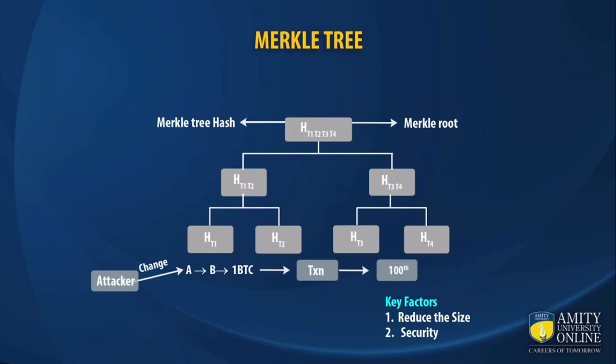Let's see what will happen if he tries to change it. Let's say he says no, A has not sent 1 Bitcoin to B, he has sent 2 Bitcoin to B. What will happen? The hash of this transaction will change because there is a change in the data. Now if the hash of T1 is changed, correspondingly the hash of T1 and T2 will change, and then correspondingly the hash of the Merkle root will change. And if the hash of the Merkle root is changed, then the hash of the block is changed.